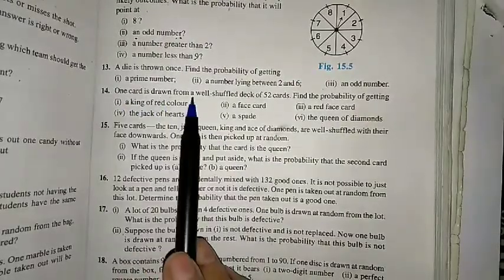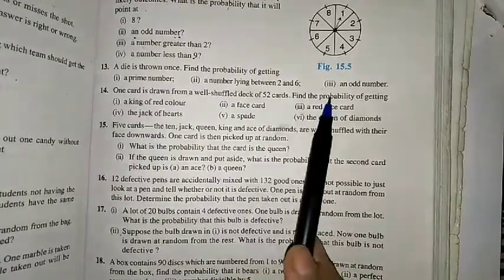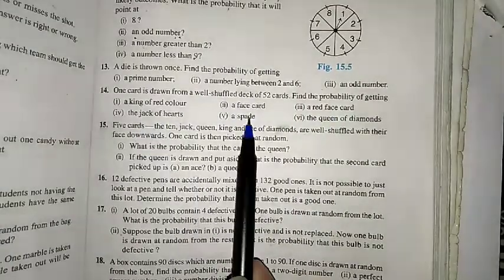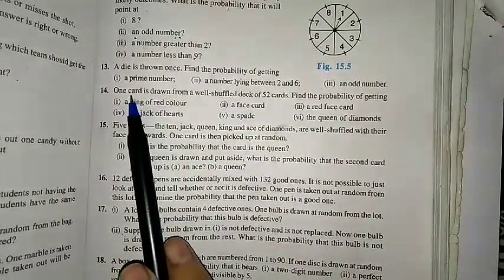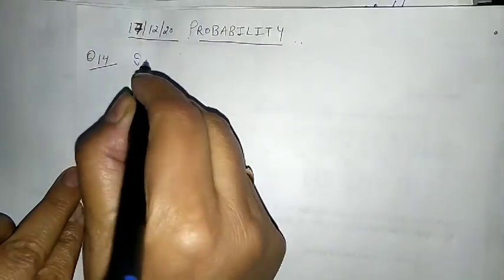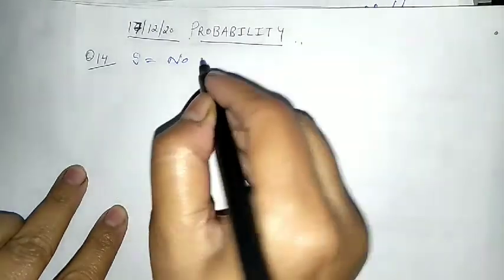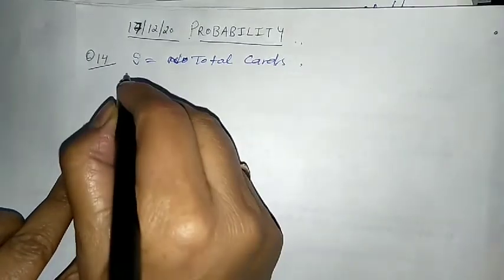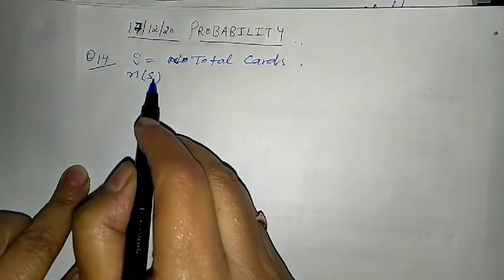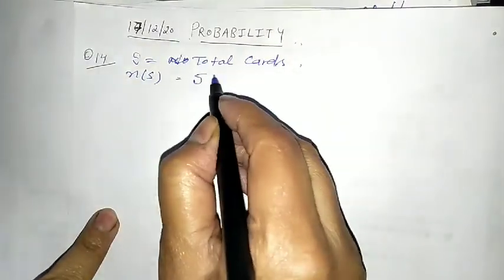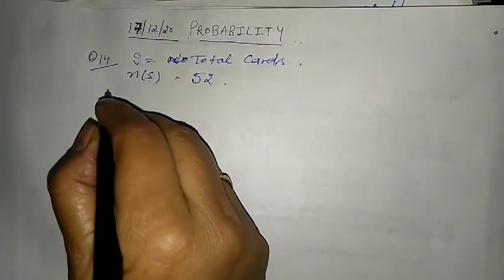One card is drawn from a well shuffled deck of 52 cards. Find the probability of getting a king of red color, a face card, a red face card, the jack of spade and the queen of diamonds. First of all, it is given a card is drawn from a well shuffled deck of 52 cards. Suppose S is the number of cards, the total cards. S is the sample space, and the number for that is 52 cards.